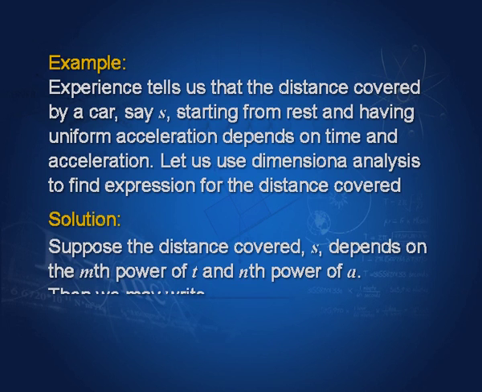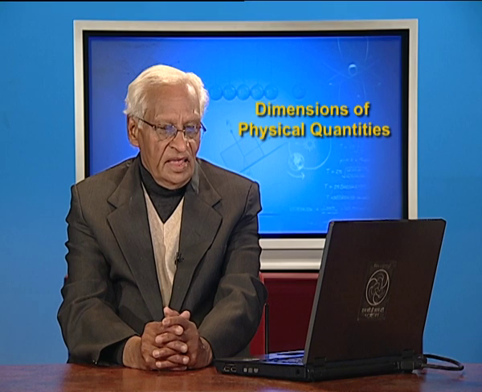Solution: suppose the distance covered s depends on the mth power of t and nth power of a. Then we may write s proportional to t to the power m into a to the power n.